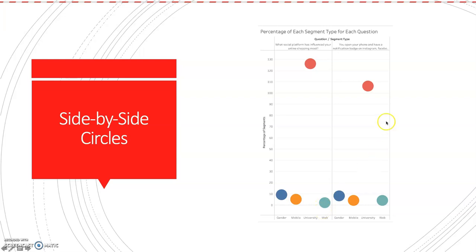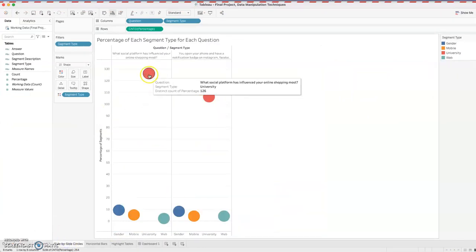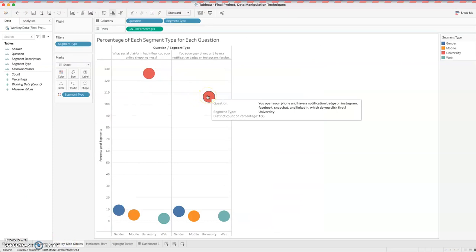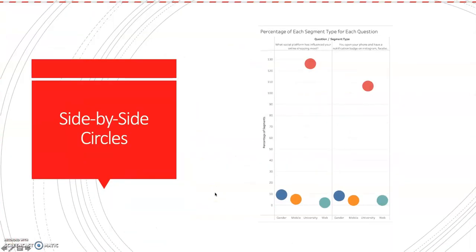But we see that for both questions, most of them were university students, which would make sense if we're talking about social media, specifically social media platforms, that a lot of them would be university students. They're on their phones the most. And if we come over here and we open side-by-side circles, we see that there's a very big gap for university students. So essentially what this is telling us is that out of both surveys, almost all the participants were university students.